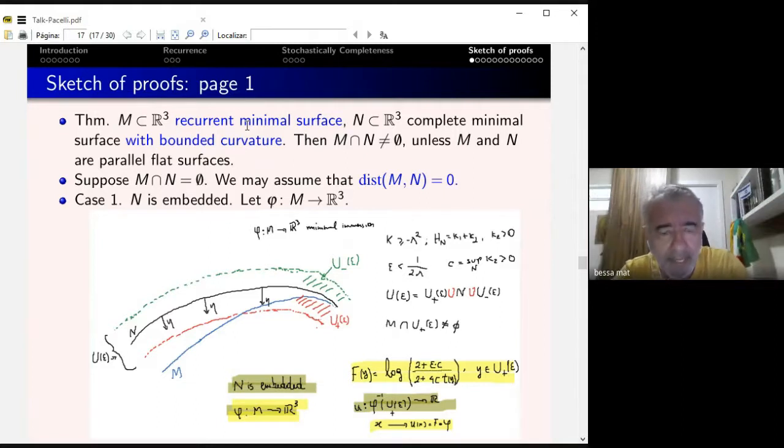Then the distance is 0. Let's treat the first easy case, where N is embedded. If N is embedded, then N is this black thing here, this picture here, which is black. Since it has bounded curvature, in the embedded case you have an epsilon tubular neighborhood, for a small epsilon depending on the curvature of N, so that this tube is embedded. And then I'm going to say that here there is a normal vector field.